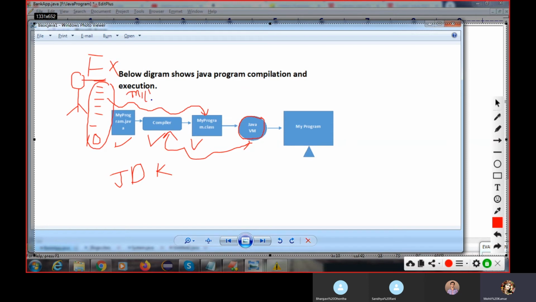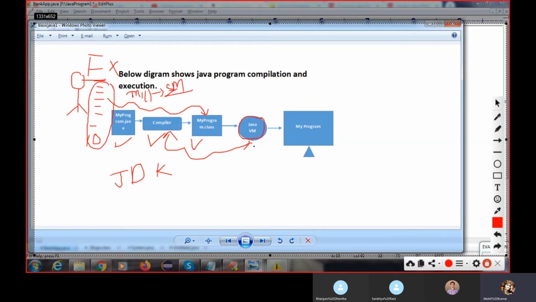We can have many types of methods: static, non-static, return type, non-return type, parameterized methods. But JVM is one type of software. JVM doesn't know which type of method you are going to create. I am the user, I can create any type of method.